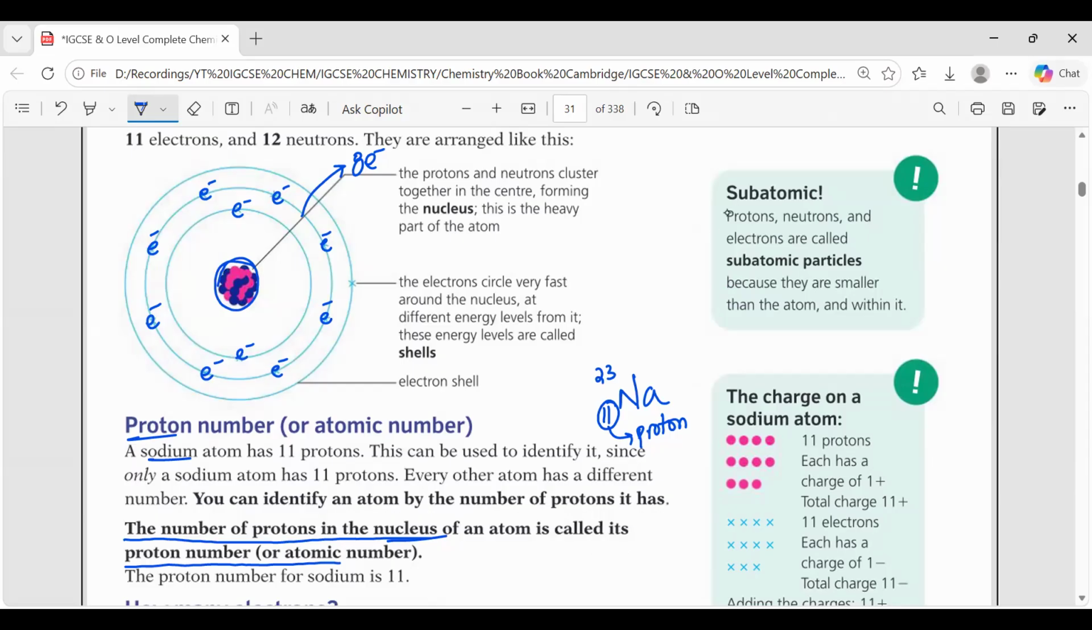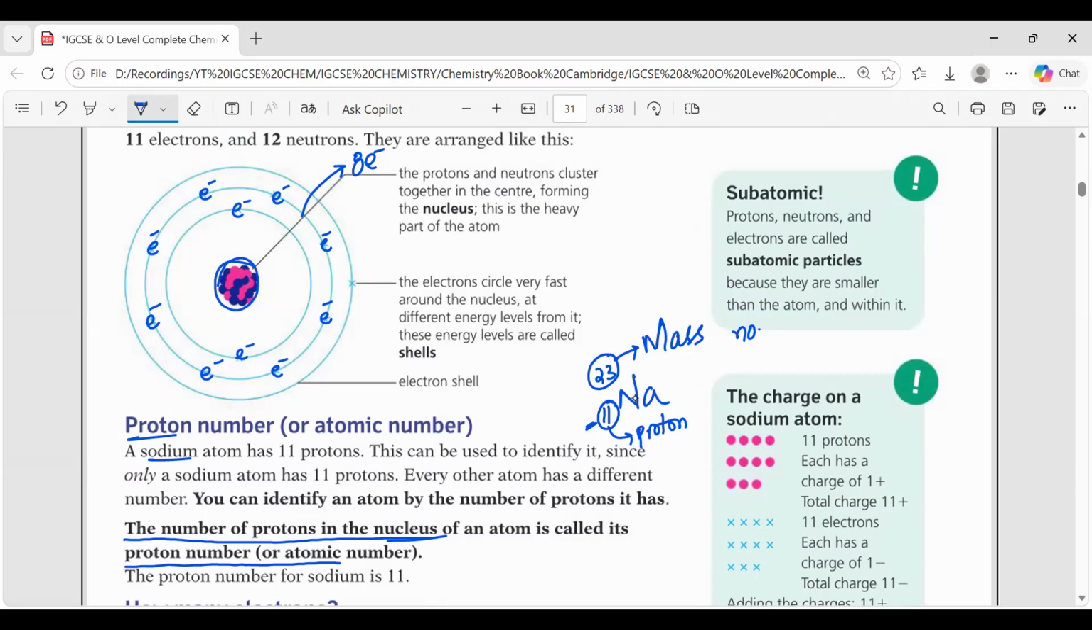And how can we identify it from the periodic table? If you see the periodic table, the number at the bottom is known as the proton number. And what is this? This is known as the mass number.